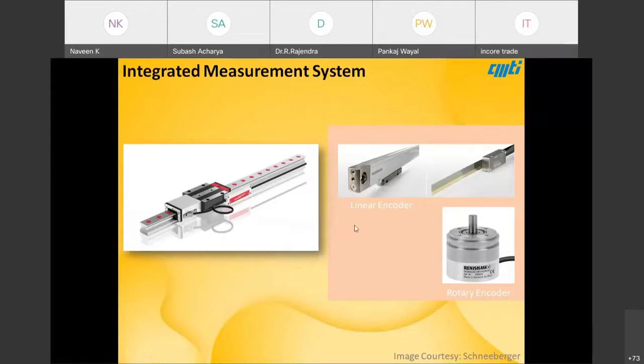One point I can mention here is that linear encoders are generally better than rotary encoders, because rotary encoders add up the error of the ball pitch error and rigidity, which I will discuss in detail in further slides.